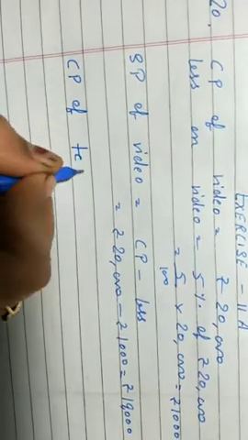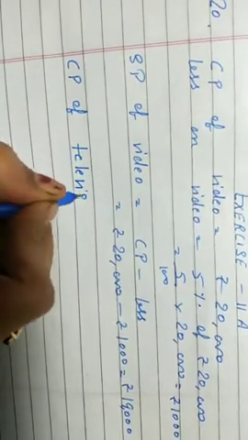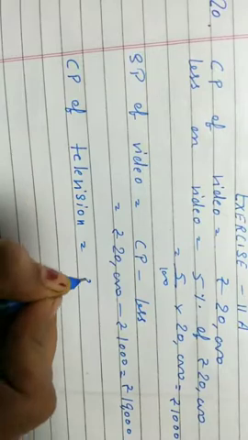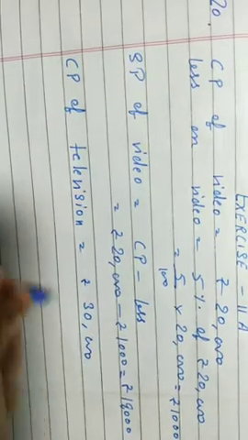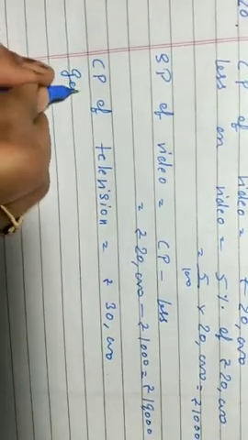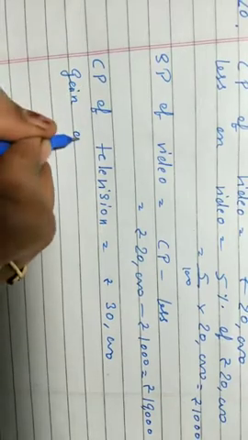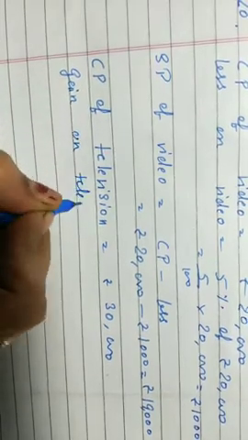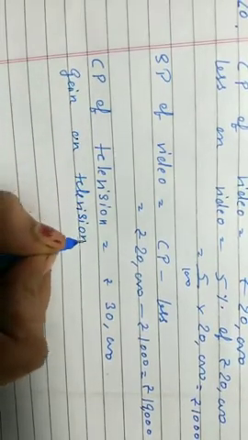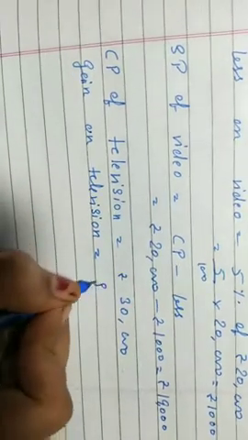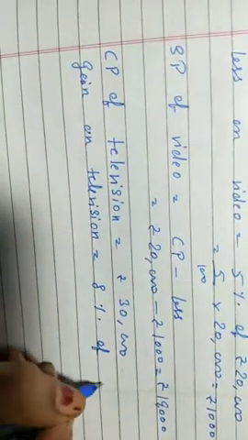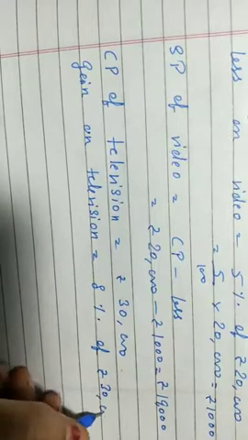Yes. Next one is television. Let us solve for it. Cost price of television is rupees 30,000. Now gain on it. Gain on television means by selling television he will get 8% of rupees 30,000.